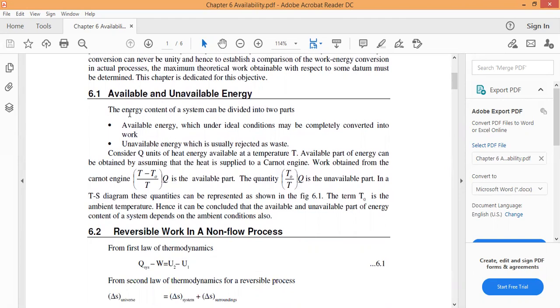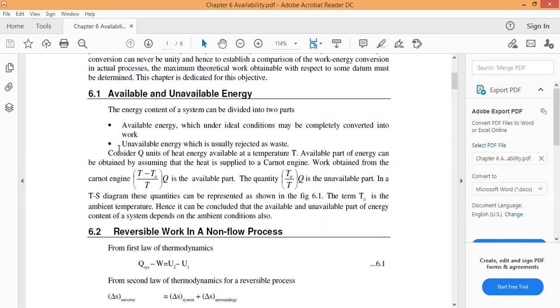The energy content of a system can be divided into two parts. One is the available energy, which under ideal conditions may be completely converted into work. So when you give the energy, it will be completely converted into work; we call that the available energy. If you give some amount of energy to the system and it does not give 100% of the energy as work, there are some losses. That loss of energy we call the unavailable energy.